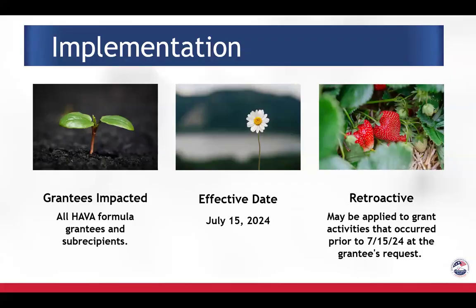Just a quick look at our implementation timeline here. Our grantees that have been impacted by this are all of our HAVA formula grantees and subrecipients. That's our election security, election improvement, and requirements payments grants. The effective date is going to be July 15th of 2024. And this guidance may be applied retroactively to grant activities at the grantee's request. We really want this to be beneficial to our grantees, not punitive in any way. And we'll leave it up to our grantees' discretion if they would like to use this retroactively. Again, this isn't a huge change in our guidance. It is a clarification.